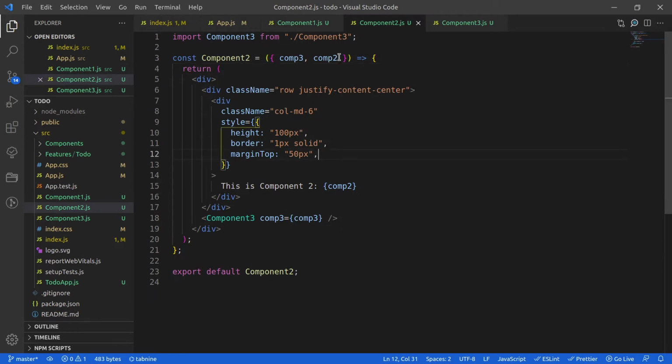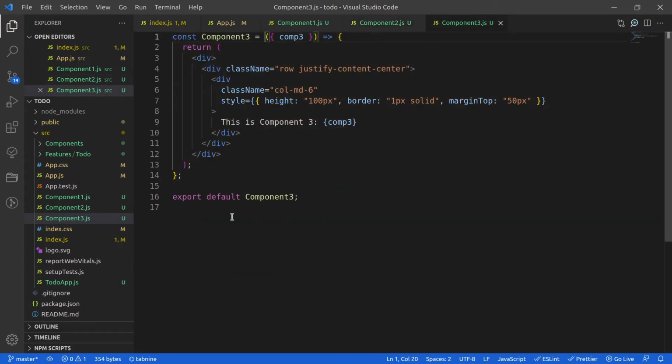In component 2 you can see that I'm again passing those props as comp 3 and comp 2, and here in my component 2 I am already using my property value, right? Similarly, you can see that I am further passing my comp3 property to my component 3, right? And if I open component 3 here, you can see that again I'm using destructuring pattern. I am passing the prop and I am accessing the value of that prop inside my component.